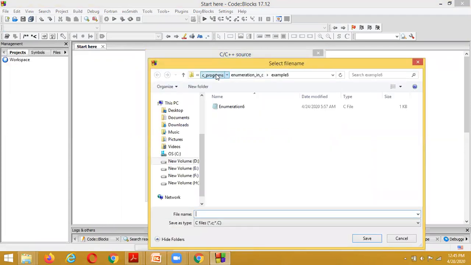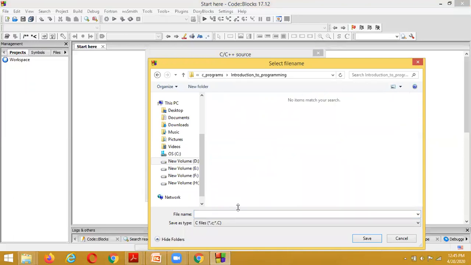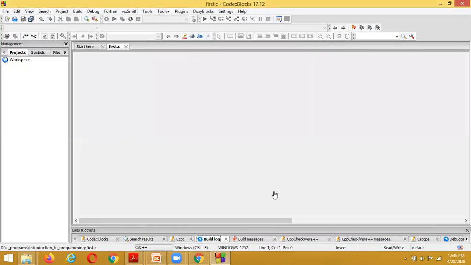I want to save my file inside a folder named Introduction to Programming, and I am writing the program name as First. It is going to be saved as First.c, and I am finishing.